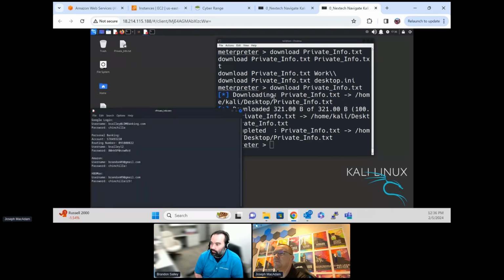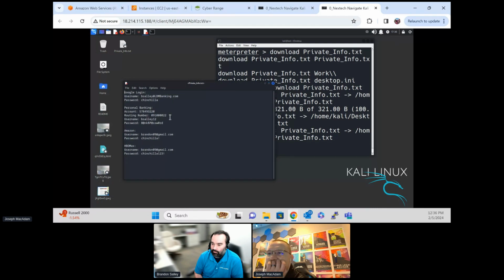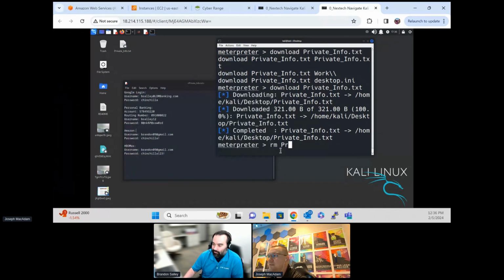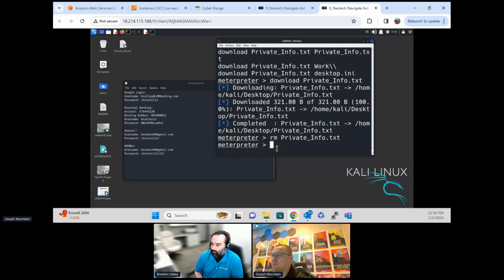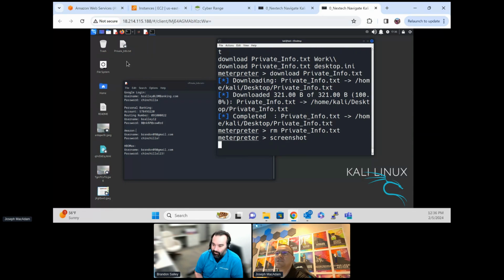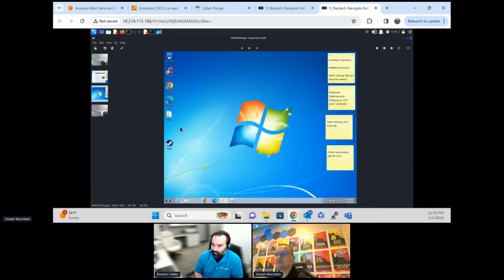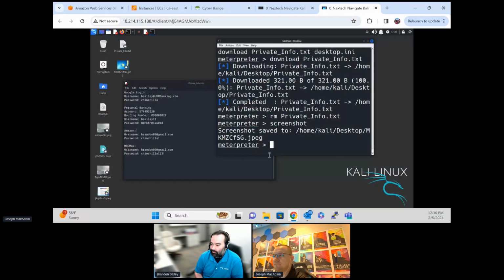Let's see if we can open it up. There we go. Oh, look at that. We got some good banking numbers. Yes, Brandon set this up ahead of time. These are fake, but I got login accounts here, different things. What's even fun about this is now I can say remove the private info.txt. And then if we do a, what was that one? Screenshot, we should notice. Oh, we deleted it. So we took the file and we took it from him.